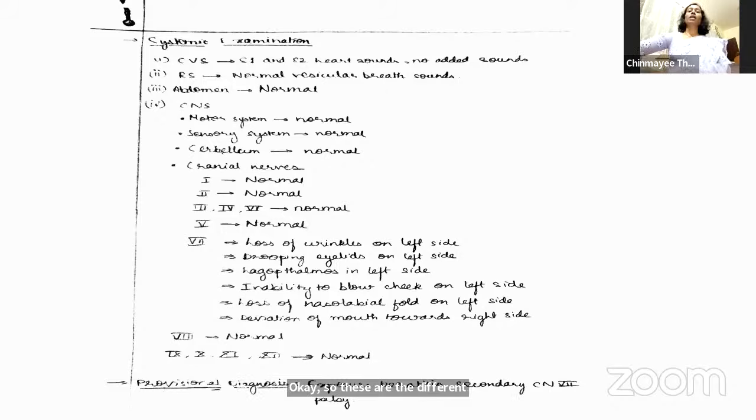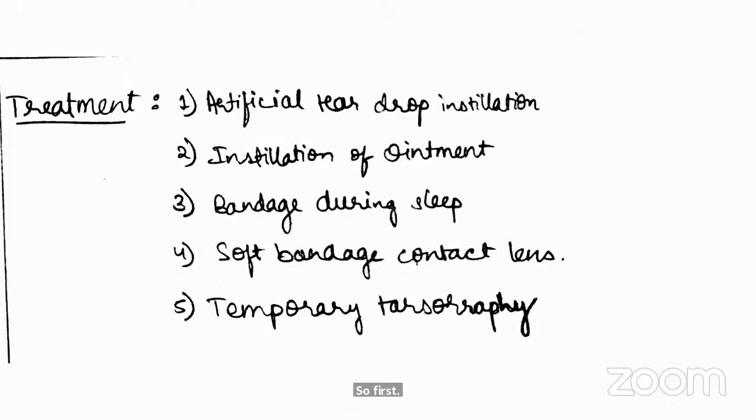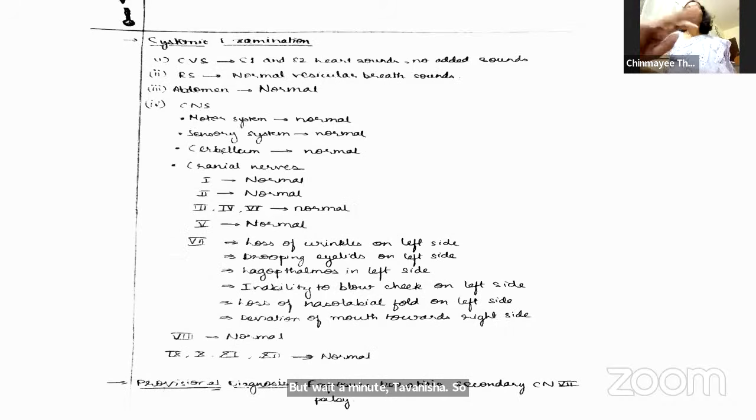Okay, how do you want to manage this patient? Ma'am, so first. Wait a minute, Avanish. So here, just go back. So many times students end their case sheet at this point. So you write a provisional diagnosis and end the case sheet. Don't do that. After your provisional diagnosis, do spend another half page or so writing differential diagnosis and management. So in management, you write investigations and the treatment. So what other investigations do you want to do for this case?